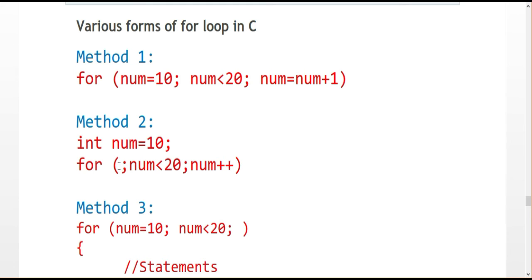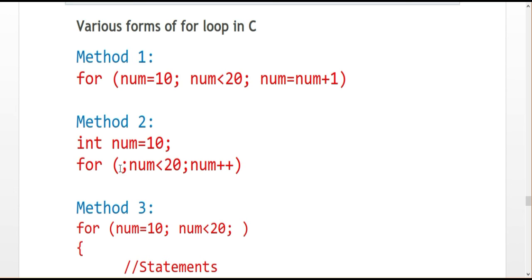And you just note these 2 semicolons will appear within the brackets. That is the main structure. You give the 2 semicolons. The 2 semicolons are notable. So here I just put the semicolon for the initialization and declare the variable before starting the for loop. And this is the condition, then this is the incremental step, normal num++. So what is missing here? The initialization is missing, but I initialize the corresponding variable before starting the for loop. So this is the second method.